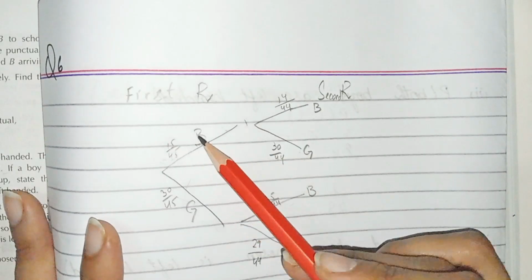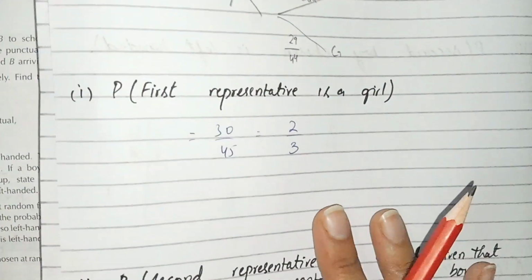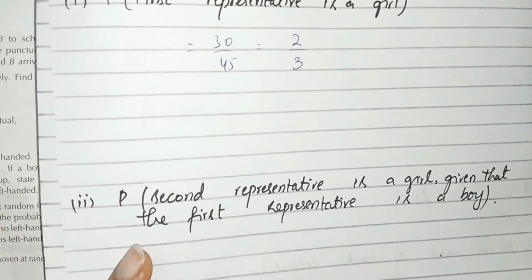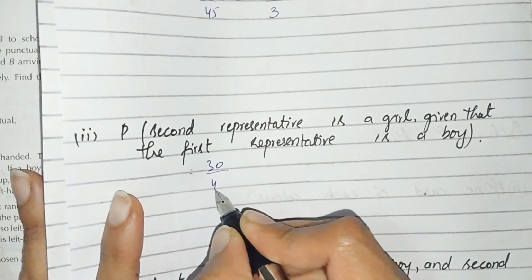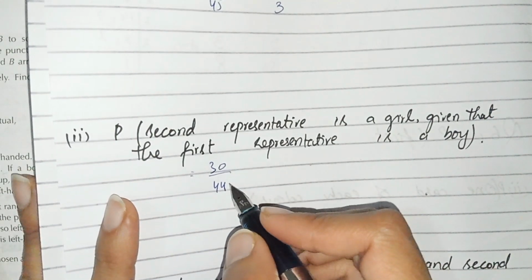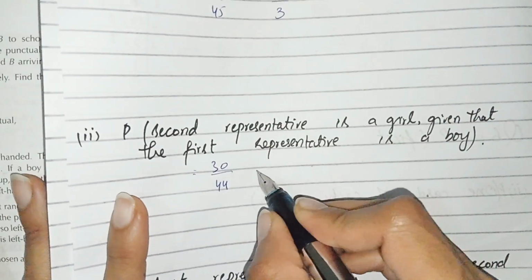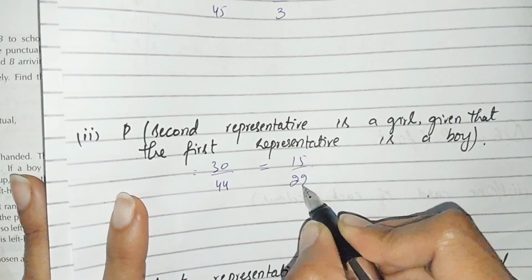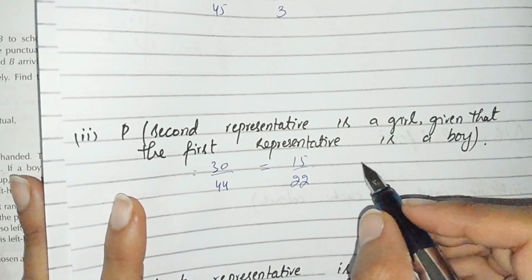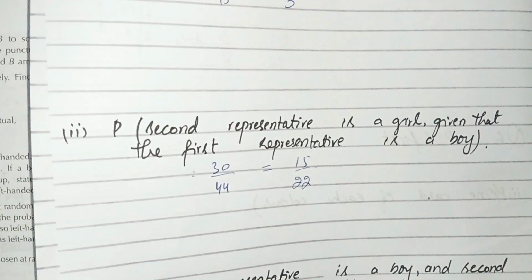But the demand is that the first representative is a boy. So we write there 30 over 44. It comes in the table of 2, 15 times and 22. And this is the probability. By simplifying, we get the answer.